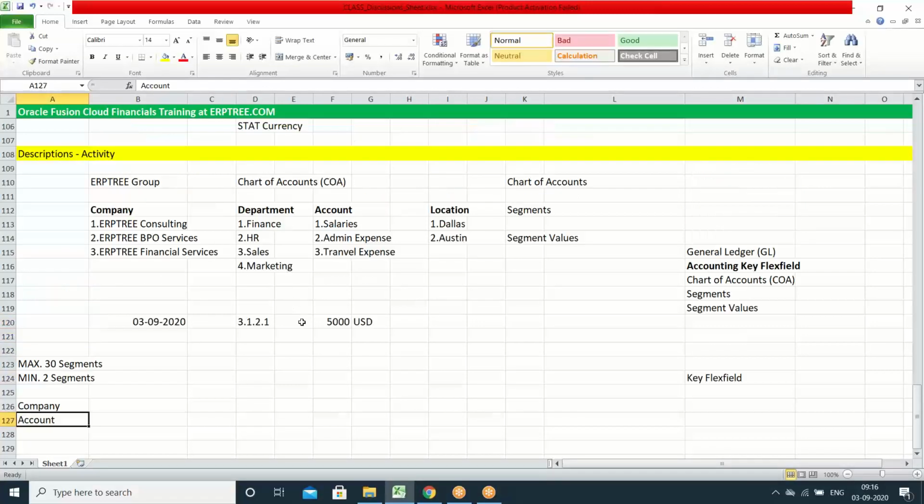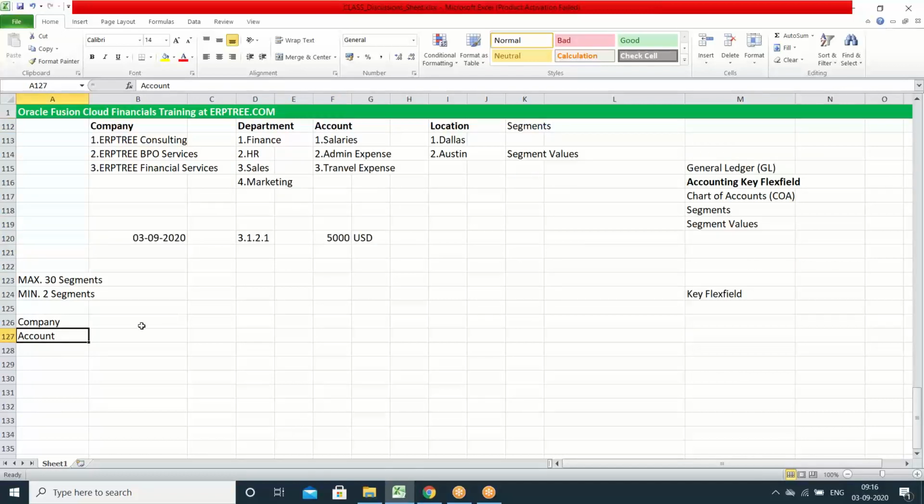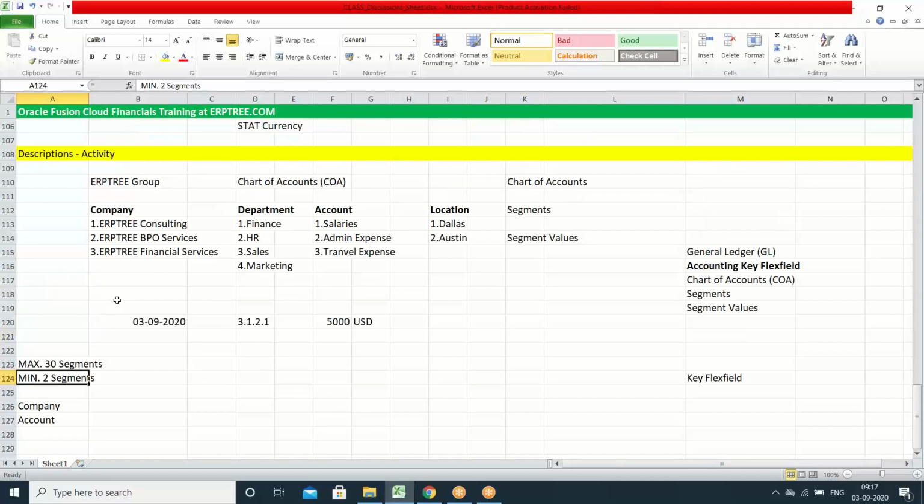If you are going to record any business transaction, which company does the transaction belong to? If you take this case, the transaction belongs to consulting or BPO financial services. You have to specify exactly which activity you are doing. The activity you can represent with account. You may not capture departments, locations, etc. But at the very minimum, you have to capture company and account. Those two segments we call mandatory segments in the chart of accounts.